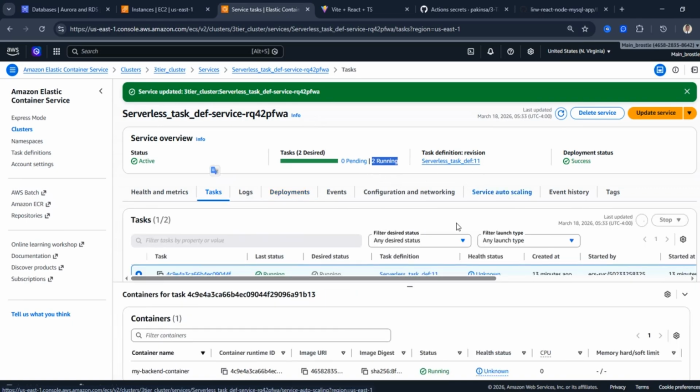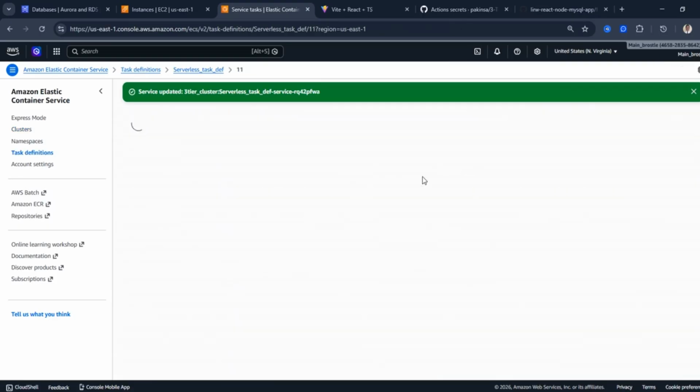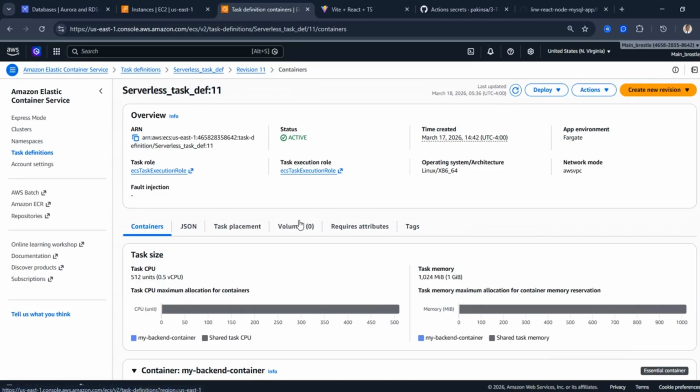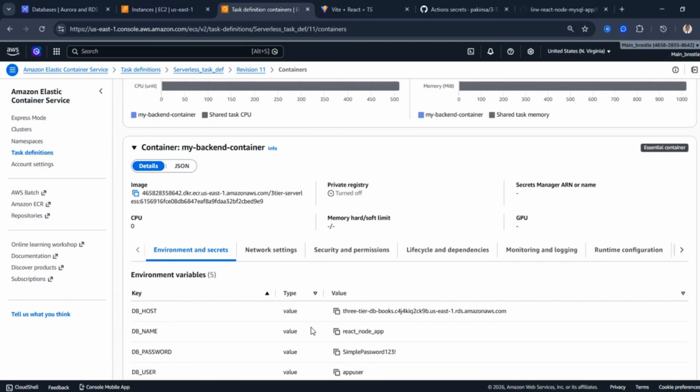Take note of the following before we do that. Take note of task definition 11. There are a lot of task definitions that we have done before now. If I click on task definitions, you will see there are other task definitions. I can actually roll back to the past and say I want to use the old task definition. So let's do this. We're in task definitions already. So these are the environment variables I was telling you about that were already coded on the system.